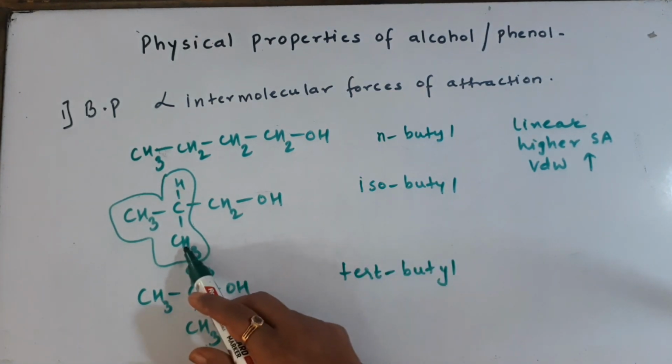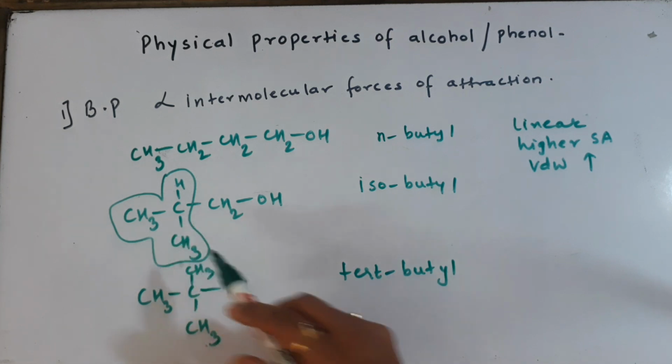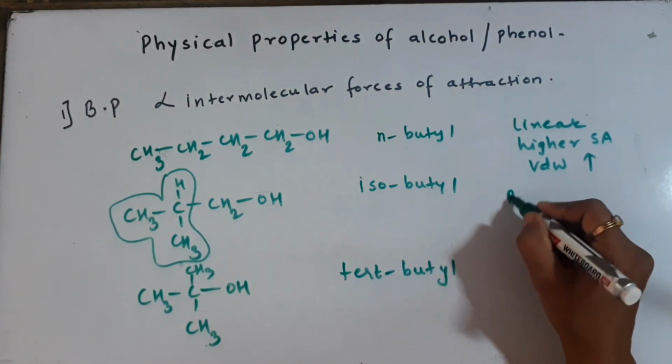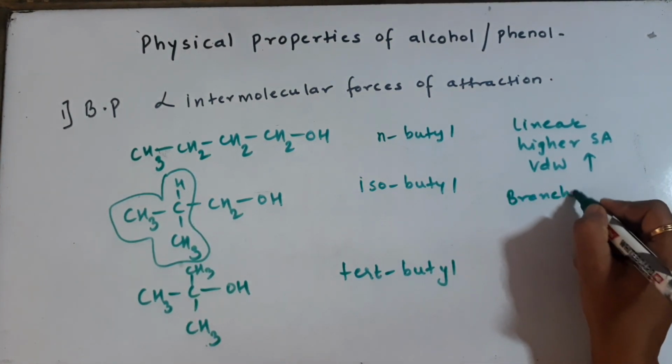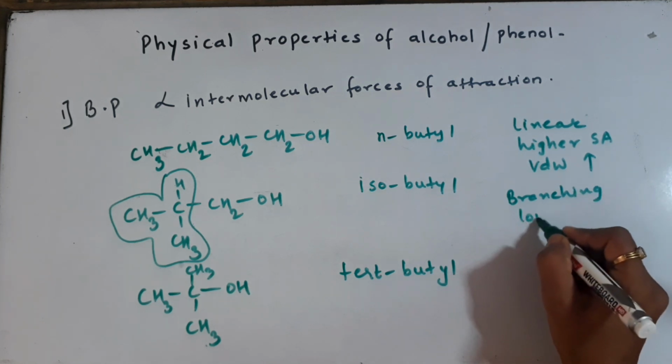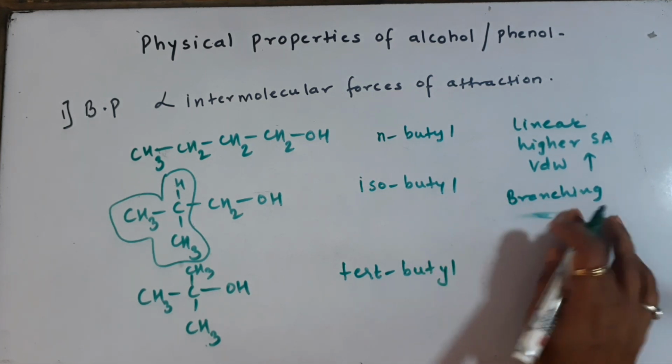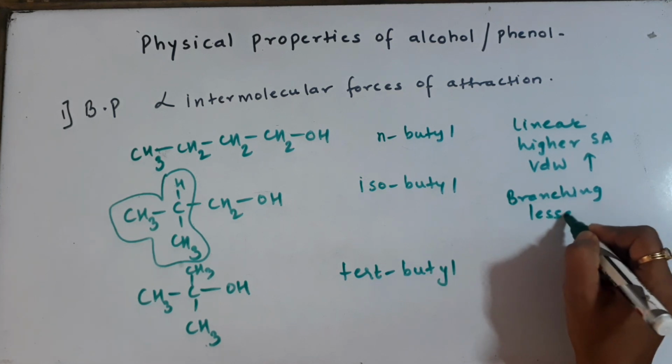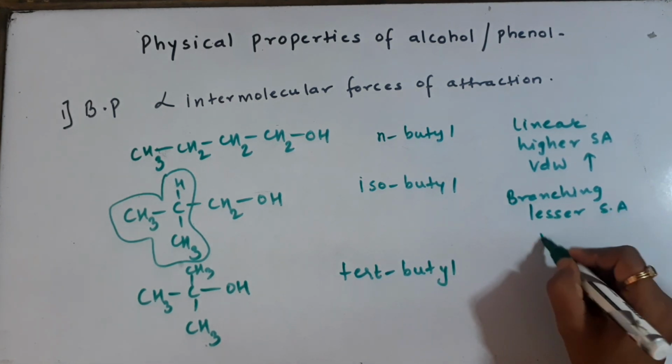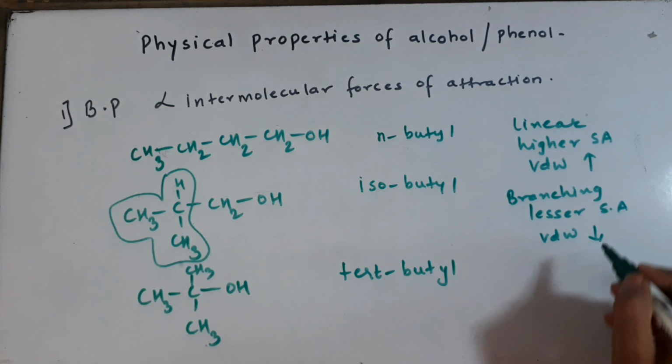Here in this case we have seen the branching has started, one branch is there, so due to branching the surface area is going to reduce. We'll say lesser surface area will be there, and due to less surface area the van der Waals forces of attraction are going to be comparatively weak.